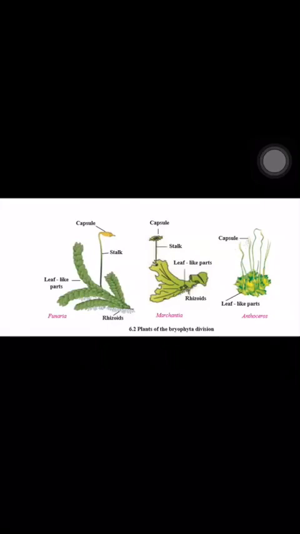Now I want to discuss some questions related to division first, Thallophyta. Like, distinguish between algae and fungi. Second question, describe the structure of Spirogyra with a labeled diagram. Why are the algae known as autotrophs, and why are the fungi known as heterotrophs.